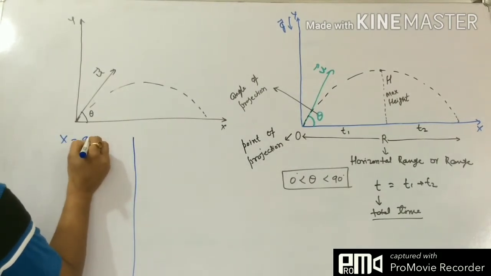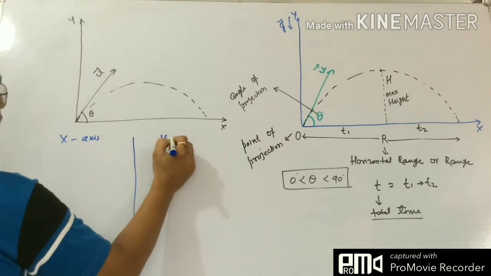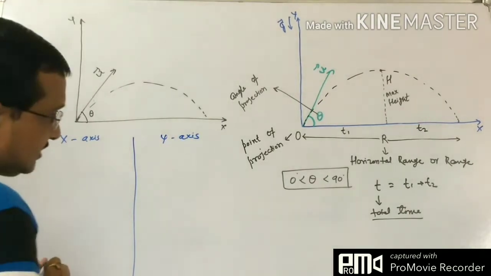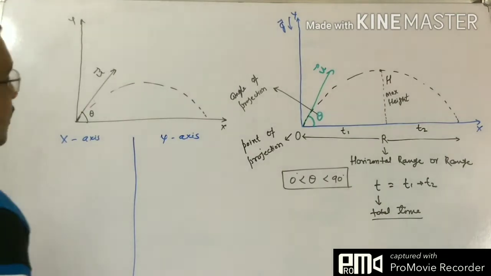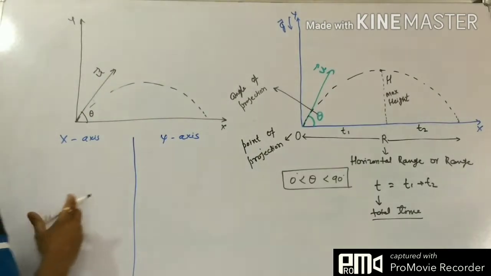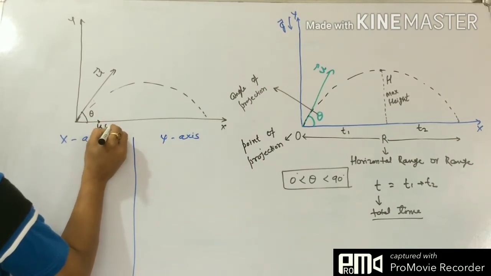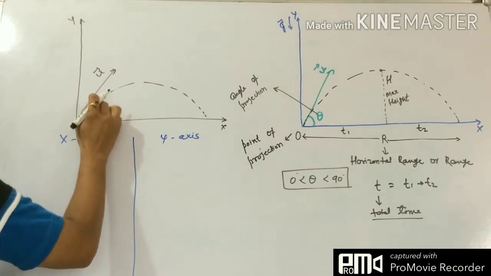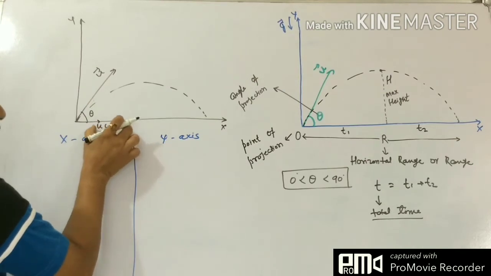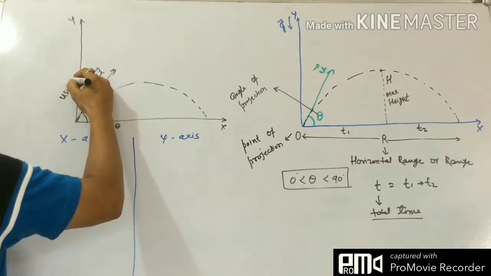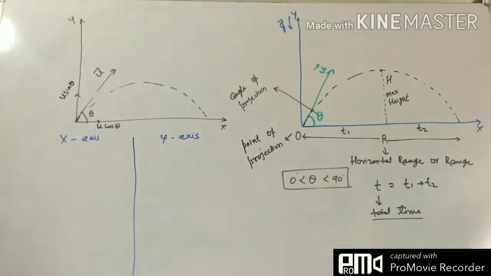Now see the case. X-axis and y-axis. When we talk about the x-axis, u has a component u cos theta, because u makes an angle theta with this axis: u cos theta in this direction and u sin theta in this direction. Here we shall write only the magnitude.